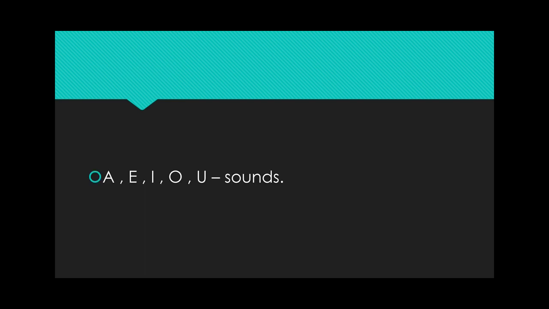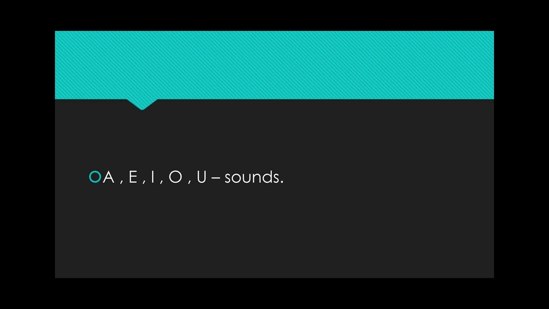And students, don't think that the syllable signifies only the vowel letters. It signifies the vowel sounds, not letters. Say for example, A: the sound of A is A. Then E: its sound is E. Then I: its sound is I. O: its sound is O. And U: it is sounded as U. So in order to find out the syllables, you have to find out the vowel sounds.